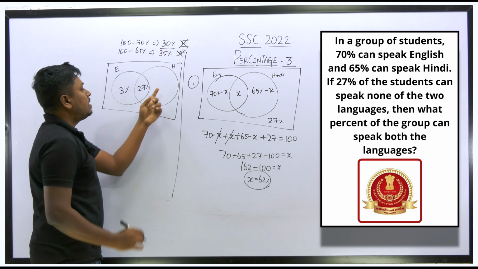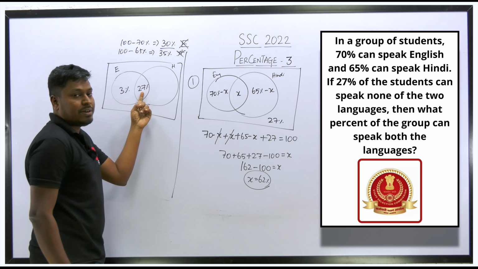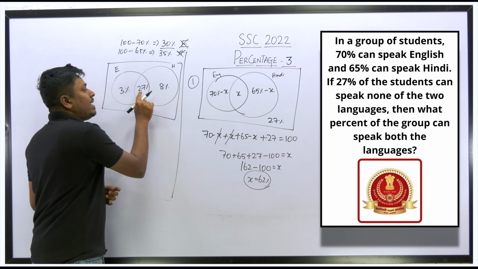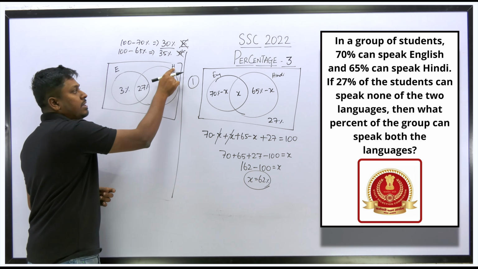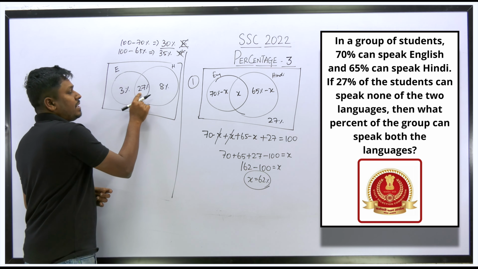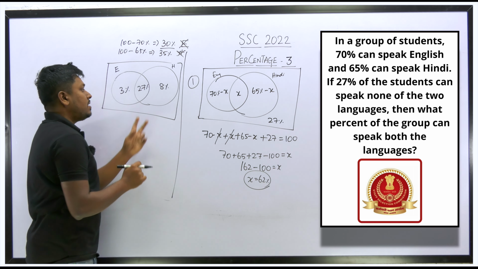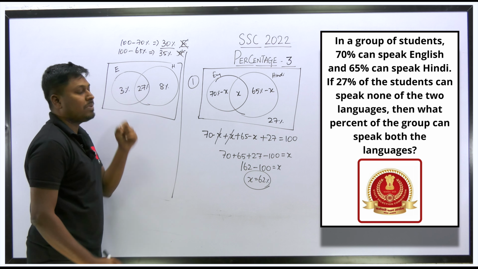Similarly, for the students who are not speaking Hindi, how much? 35. We have already written 27 here, so this will be 8 percentage. So 27 plus 8, total will be 35, the students who are not speaking Hindi. Got it? So 3 plus 27 will be 30 percentage, the students who are not speaking English. And the students who are speaking both the languages, according to the question, is 27.